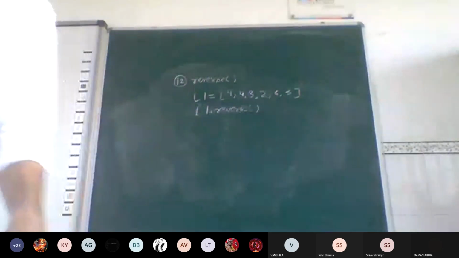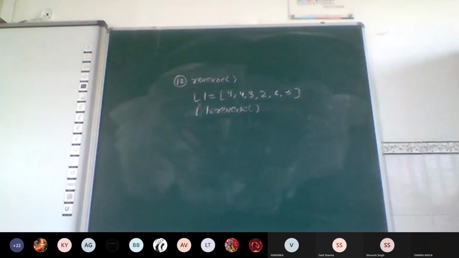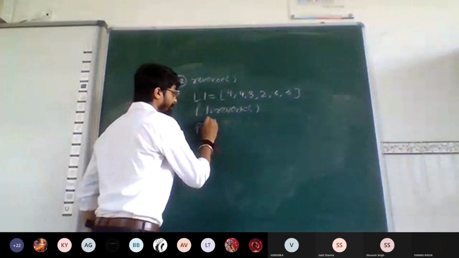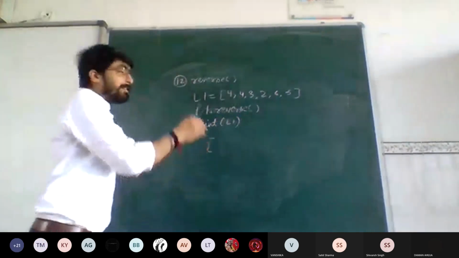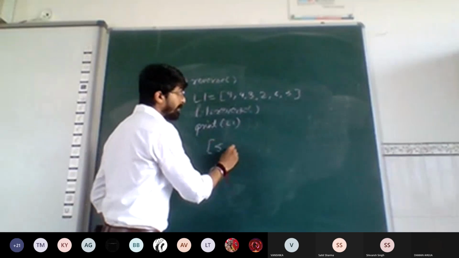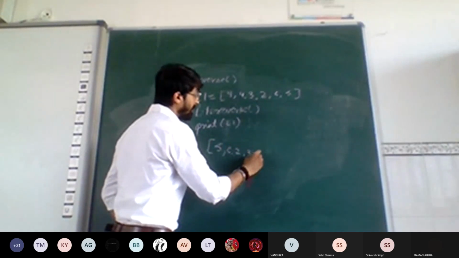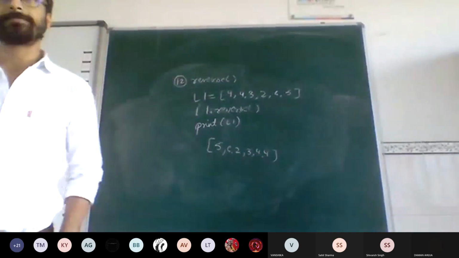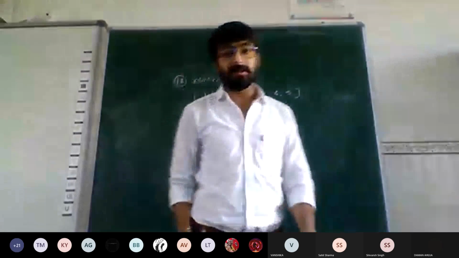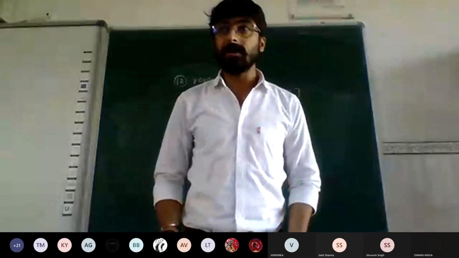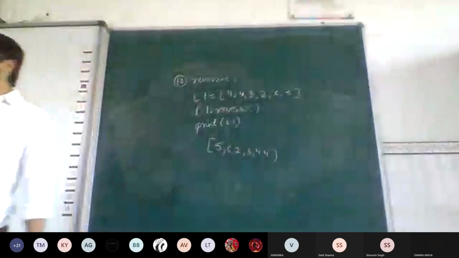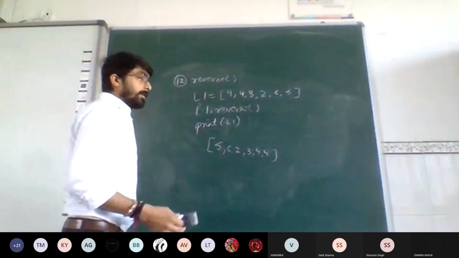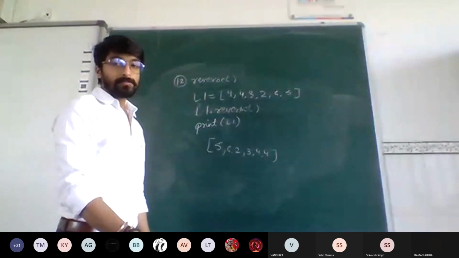L1 dot reverse, and if I print this L1, the result will be that it will simply reverse the list. That is, it will not sort the list, but it will simply reverse the list. Reverse function will simply reverse the list. It will not sort, but will simply reverse the list. Next. Written? Done?